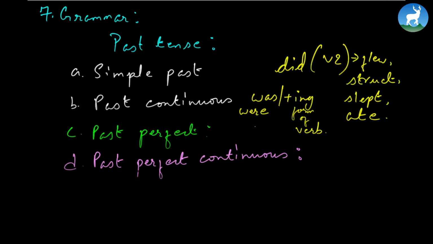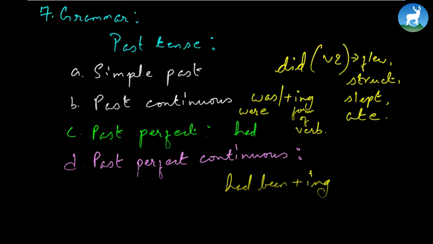Past perfect, its auxiliary would always be had. It talks about an event that happened in the past and is completely completed in the past. For instance, the bridge had collapsed. That would be one of the examples of past perfect. The children had eaten the breakfast. And moving further, it's past perfect continuous. An event that had started in the past and was continuing. I had been working in this institution since 2010.